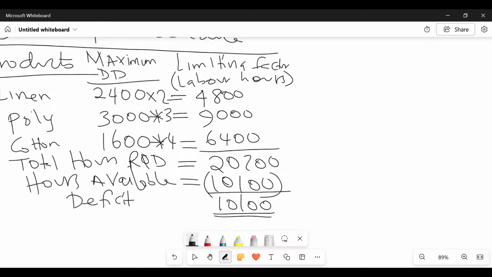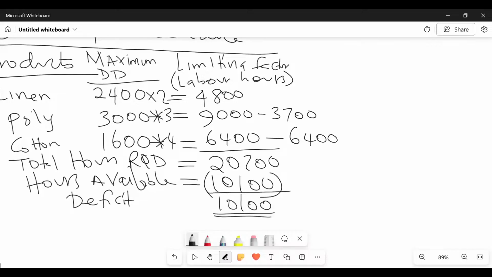And you start from the worst ranked, the very last product. This last product, I can comfortably take away all of them, isn't it? But after deducting 6,400, I've not covered the deficit. What is the balance? Can someone tell me 10,100 minus 6,400, which is 3,700? So this 3,700, what do we do with it? We keep on moving up, isn't it? So we deduct from the second ranked product, which fortunately can cover it, you see 9,000 can cover the entire 3,700.